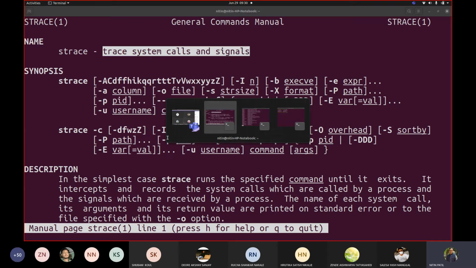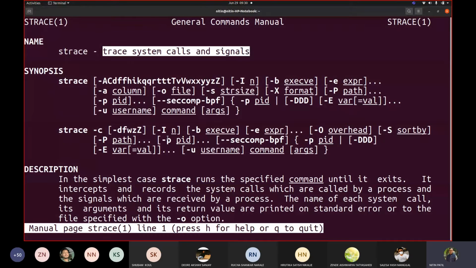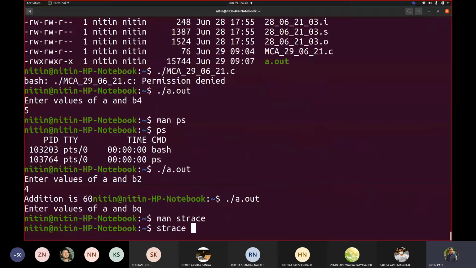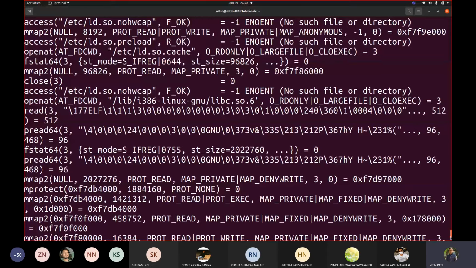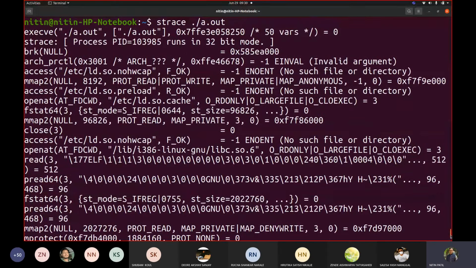Let us try to see what exactly happens when your program gets executed. So let us run strace on a.out, your executable name. Now see what exactly we wrote. This was our code which got executed. So strace a.out shows execve, then brk, then arch_prctl. We don't know what exactly they are. Then access, mmap, openat, fstat, mmap, close, access, openat, read, and so on.